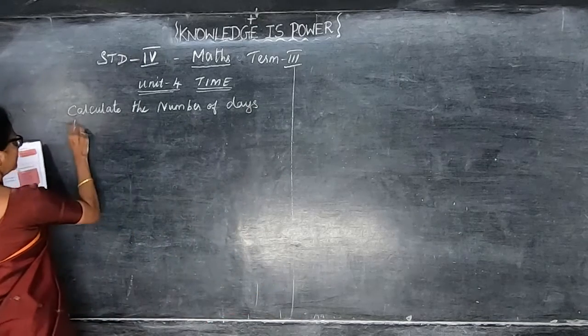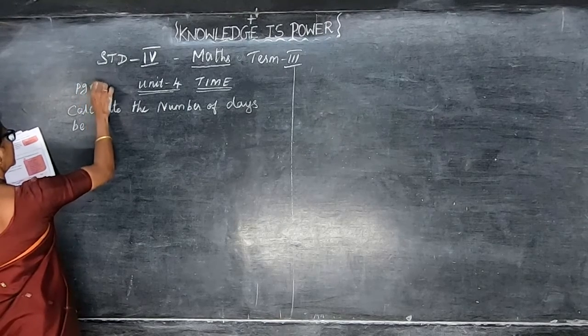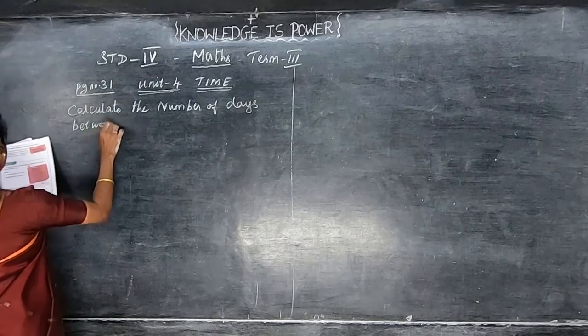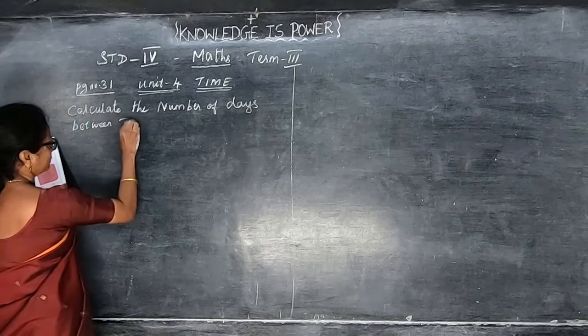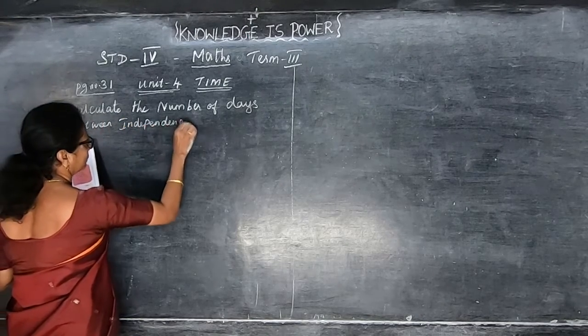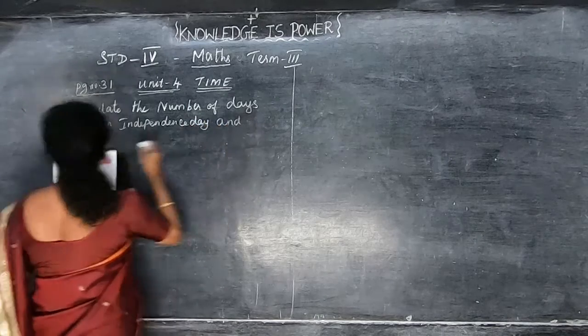This is an example, page number 31, between Independence Day and Gandhi Jayanti Day.